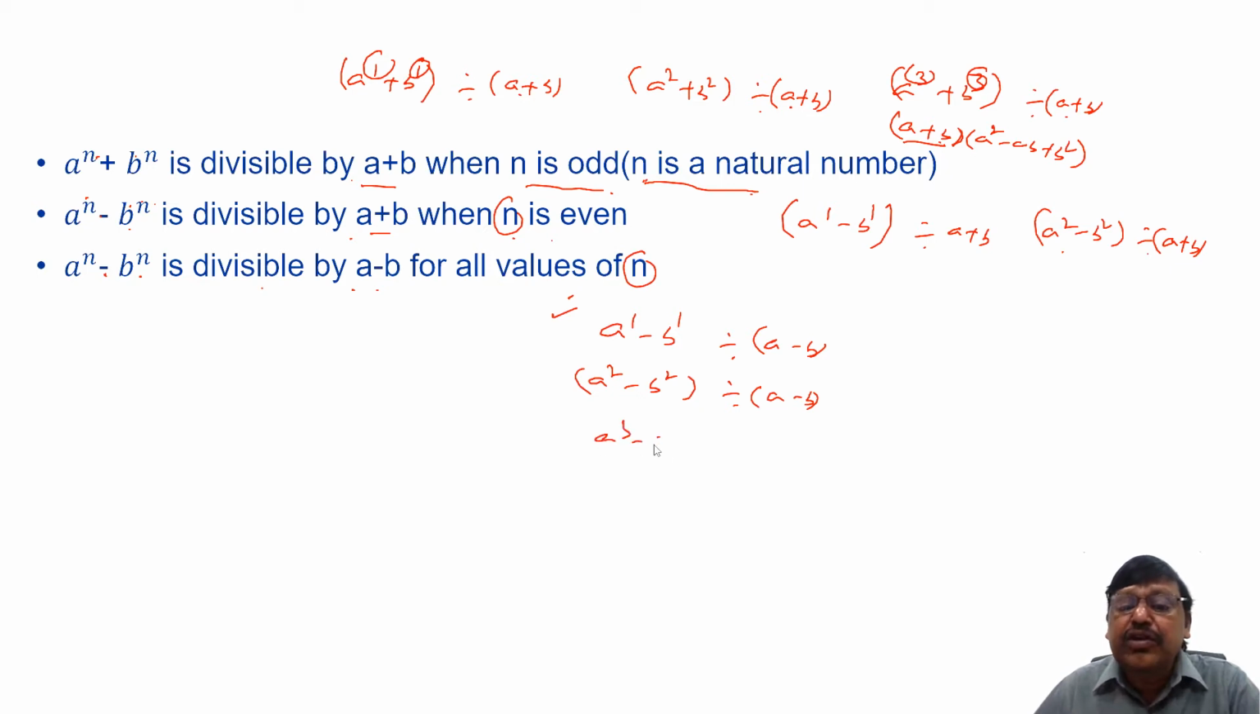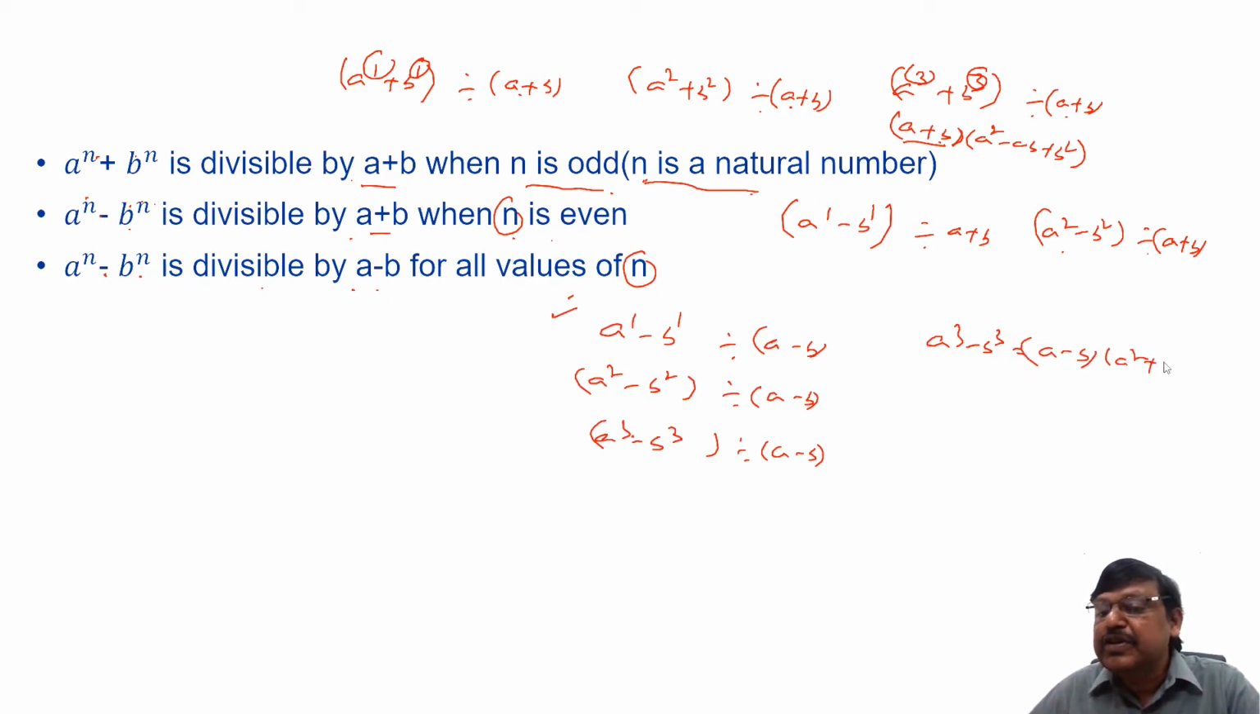A^3 - b^3, is it divisible by a - b? Yes, because the formula for a^3 - b^3 is (a - b)(a^2 + ab + b^2). Yes, it is a multiple of a - b. That's why we say all values, that is both odd and even values. So these are the three important rules.